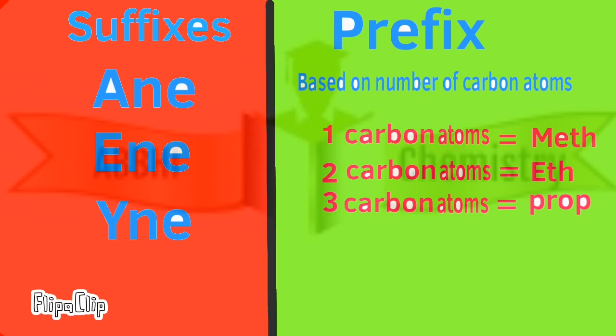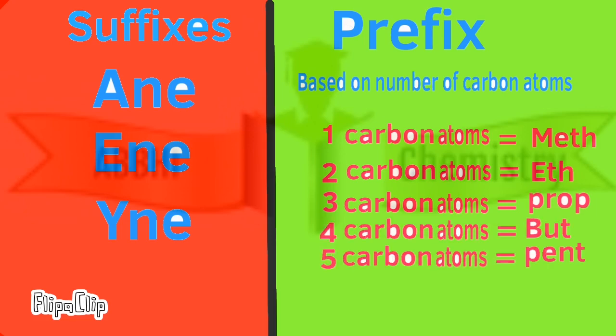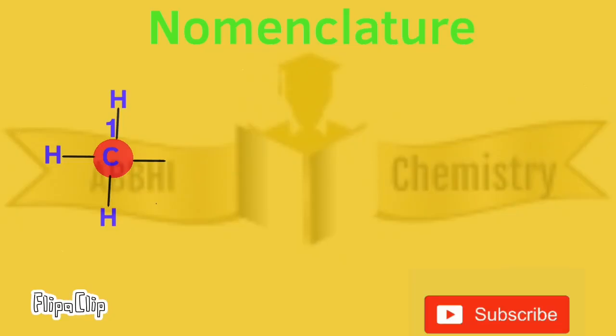If 1 carbon atom is present, we call it meth. If 2 carbon atoms are present, we call it eth. 3 carbon atoms, prop. 4 carbon atoms, but. 5 carbon atoms, pent. Let's name them. That is nomenclature using prefixes and suffixes.